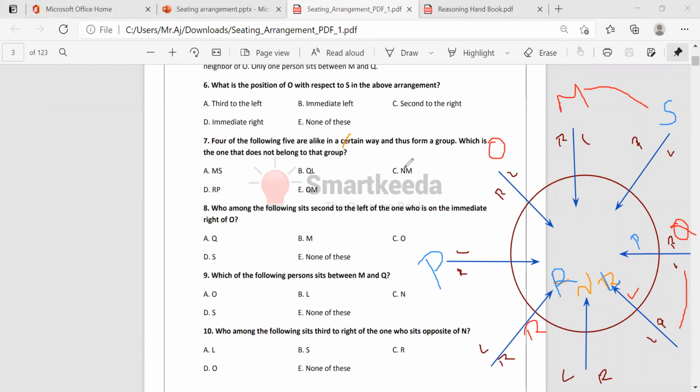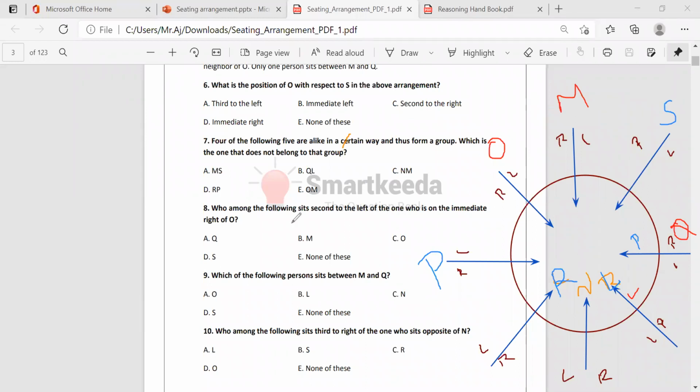Neighbors, okay. NM, where is N? Where is the M? Opposite each other, okay. P, R: R is here, P is here. Neighbors. And OM, also neighbors. Okay. Then which is different? N and M is the difference, because both are opposite actually. Yes.